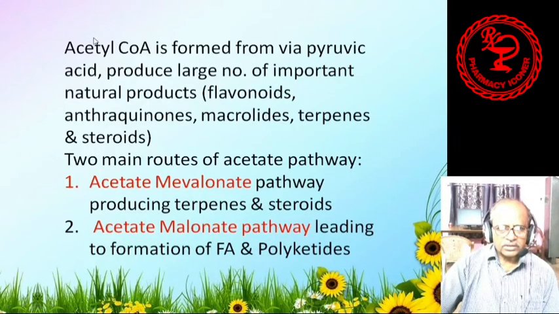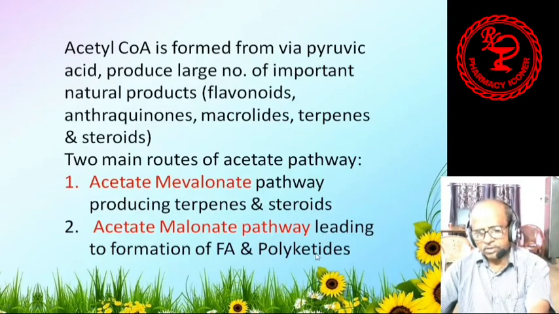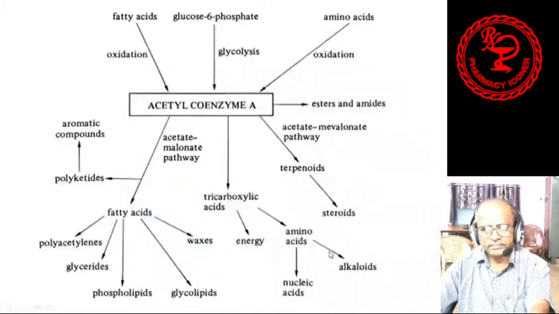So with the help of acetyl coenzyme A, there are two main routes by which the acetate pathway goes. Number one is the acetate mevalonate pathway, which produces terpenes and steroids. Number two, there is the acetate malonate pathway, which leads to the formation of fatty acids and polyketides.